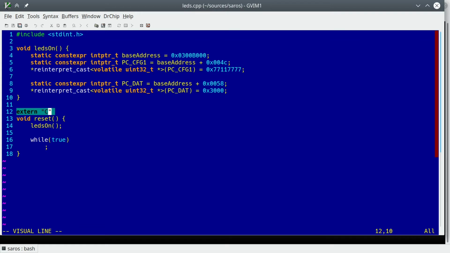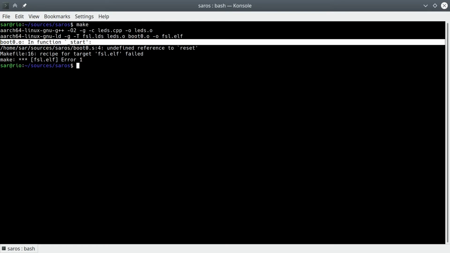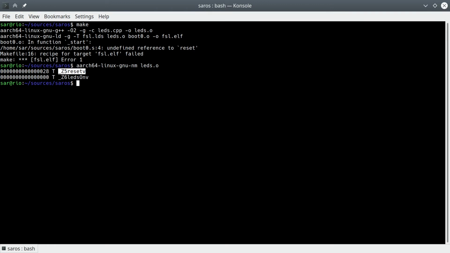To get a feeling for why that is necessary, let's try compiling without it. Compilation passes, but linking doesn't. But why? It says it cannot find the symbol reset, but we defined it clear as day. Things become a little clearer when we ask leds.o, where we expect reset to be defined, what symbols it has. We expect to see reset, but instead we see _Z5resetv.